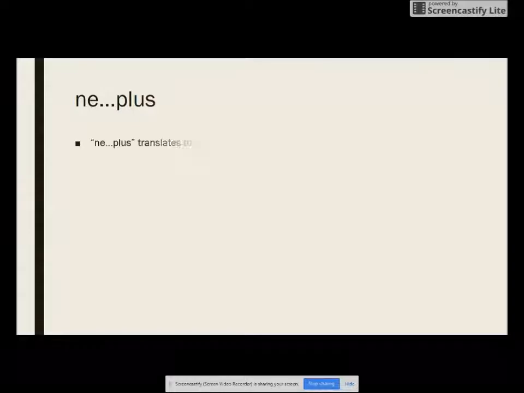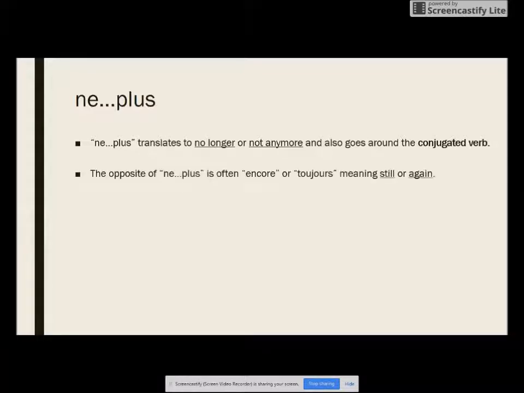Another negative expression we have is ne plus. Ne plus translates to no longer or not anymore, and it also goes around the conjugated verb. You're going to see this same pattern pop up as we talk about negatives. The opposite of ne plus is often encore, which means still or again, or toujours when it means still. And you will know from the context of the conversation that you're having whether toujours means always or still.